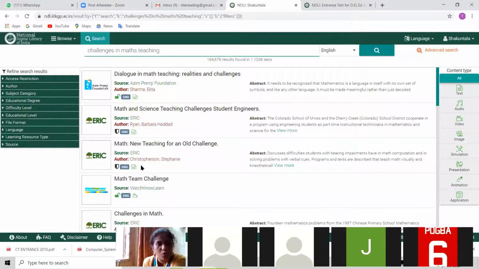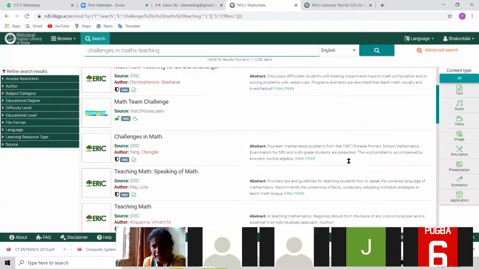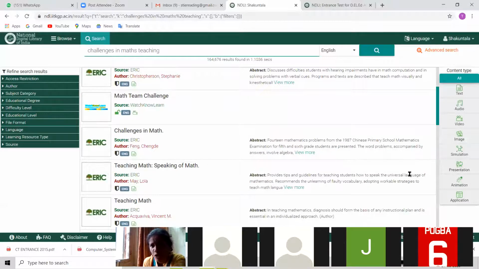Only thing is that, suppose, I don't think this will be openly available through ERIC. Just go and see wherever the lock is open, that is openly available. And this paper, if you can see, is a textual format of this document. Abstract is given over here. You can read and decide whether that is useful for you or not.